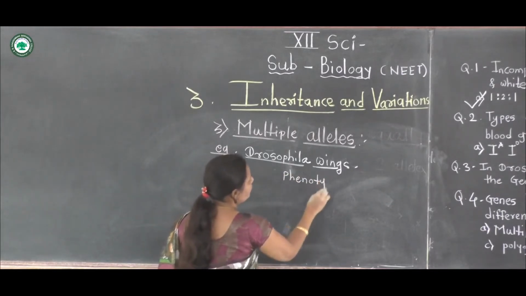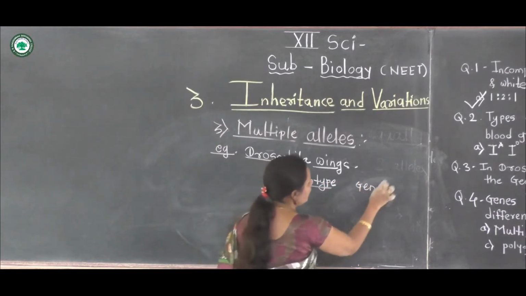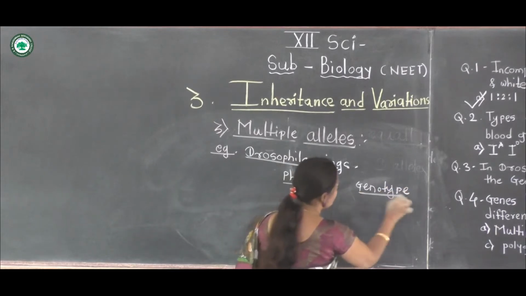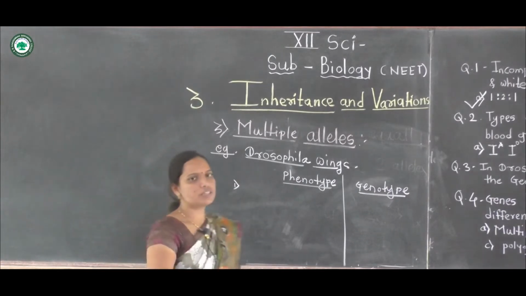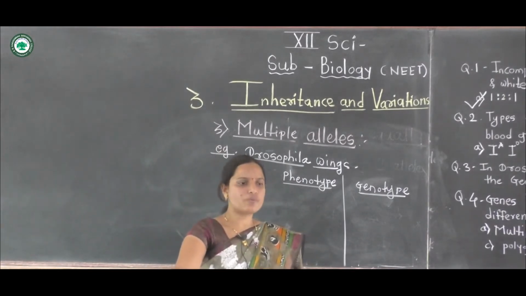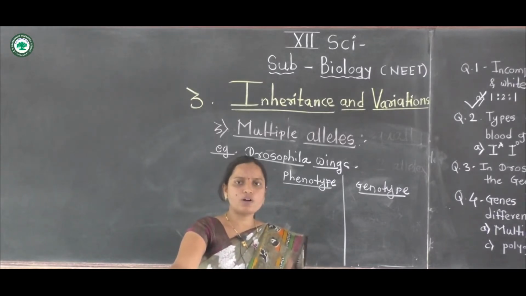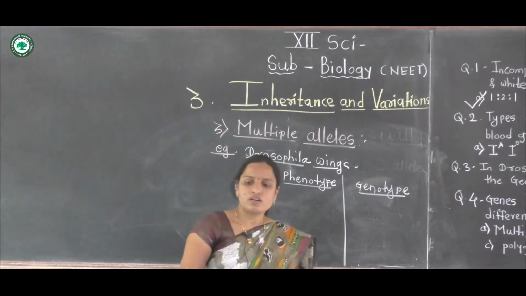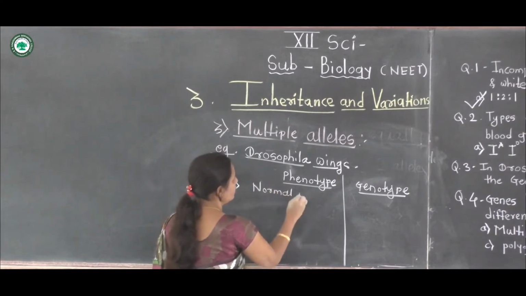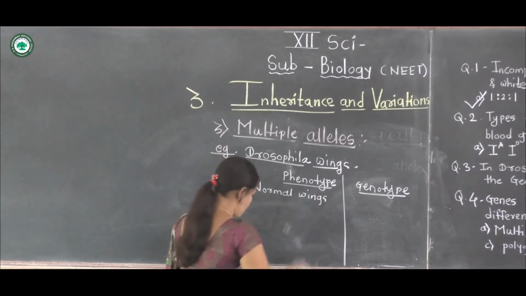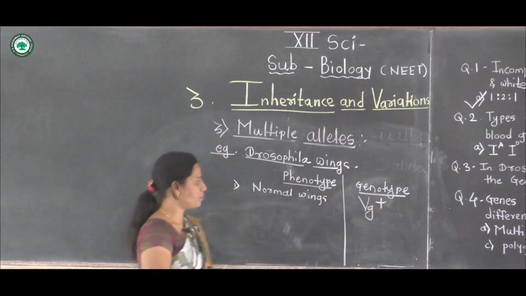Phenotypes or genotypes of Drosophila wings. The normal condition, the normal wings of Drosophila, the particular genotype is vestigial plus. First one, normal wings of Drosophila, vestigial plus.